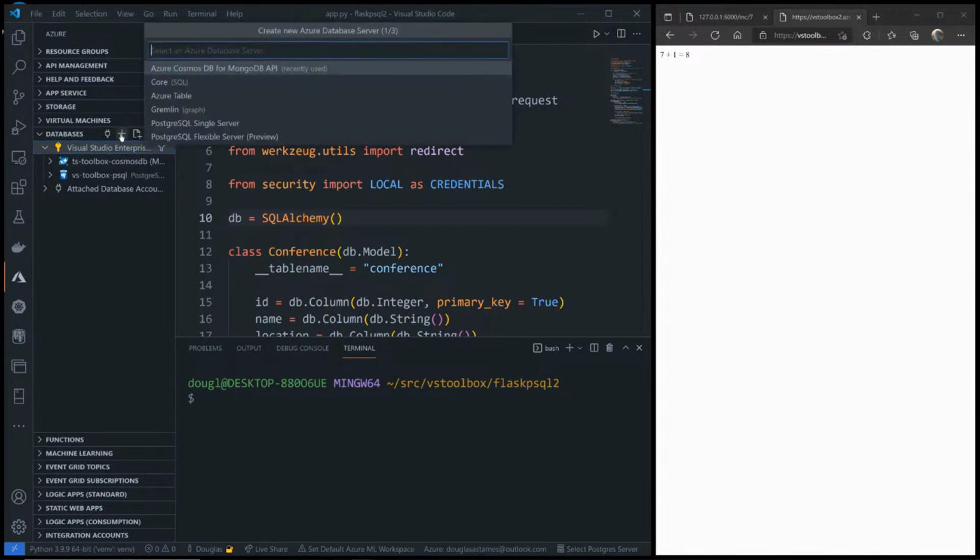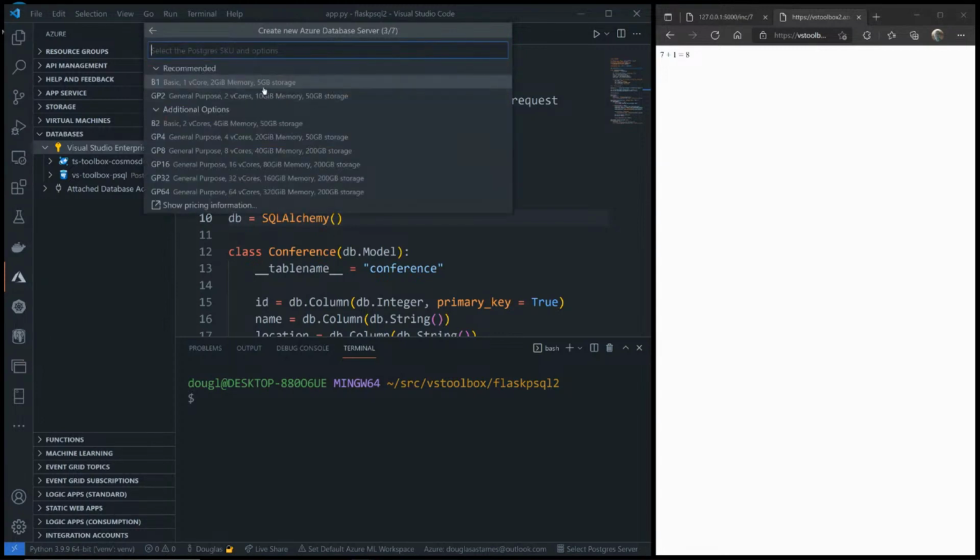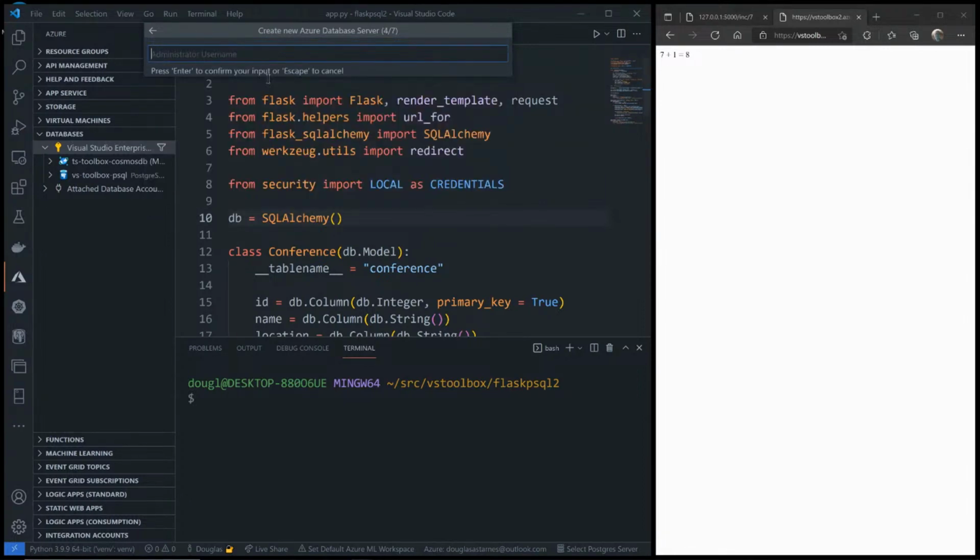If I click on Create Server, there are several different types that are supported here. We'll look at this one in a minute, but I could create a PostgreSQL server. It'll ask me for a name, VS Toolbox. It'll ask me what tier I want, what SKU, how powerful I want this to be. It asks me for an administrator username. Okay, fine, DAS, my initials, admin, cannot contain. That's right. Okay.